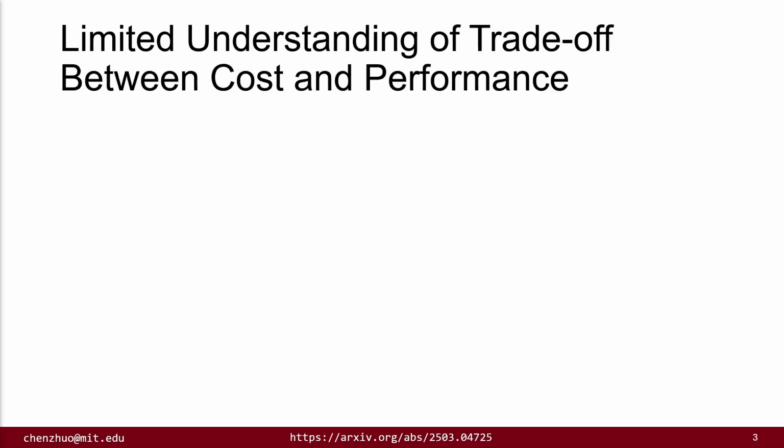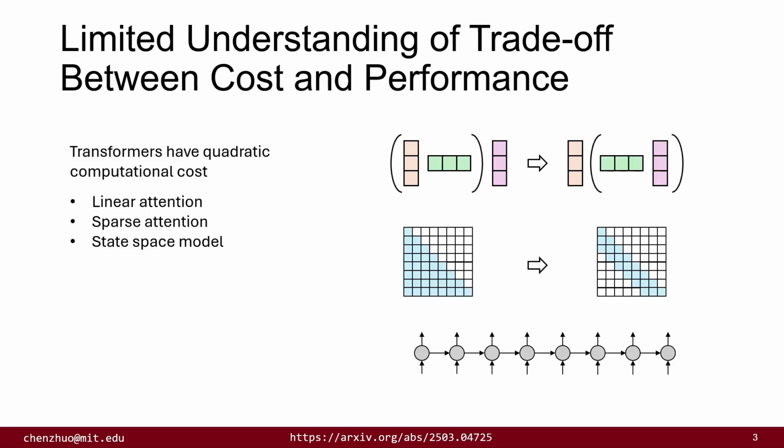However, the current understanding of the trade-off between cost and performance in long context length modeling is very limited. While transformer architecture has shown superb performance in many tasks, the inherent quadratic computational cost is a major hurdle for long context length modeling. To circumvent this issue, many alternative architectures have been proposed. This includes linear attention, sparse attention, state space models, and some other compression methods, or even OCR. However, although these new architectures significantly reduce the computational cost, they inevitably hurt the long context length performance.